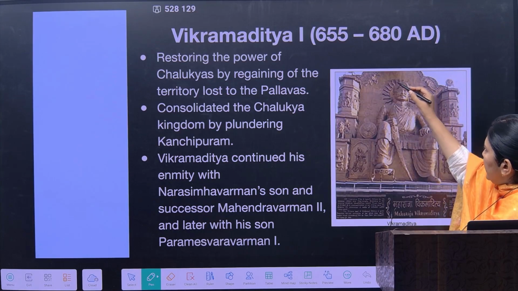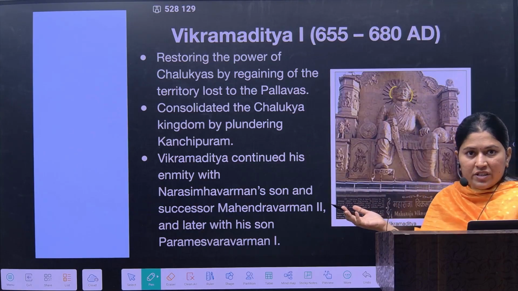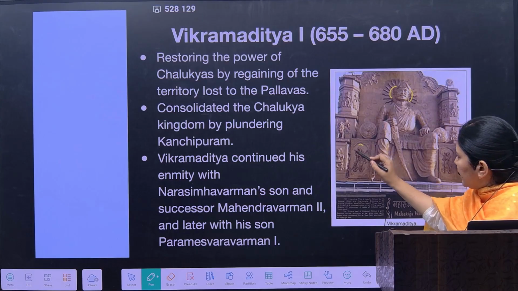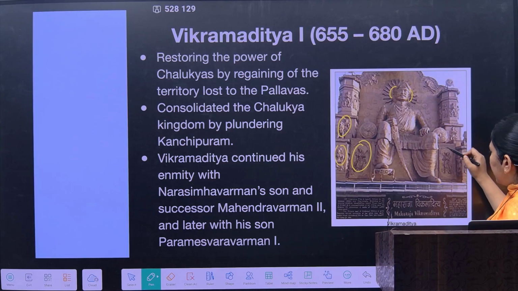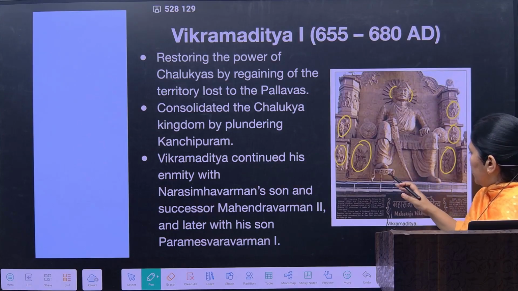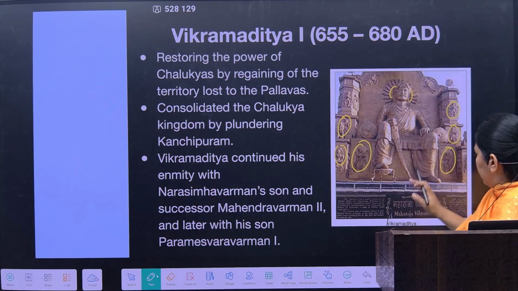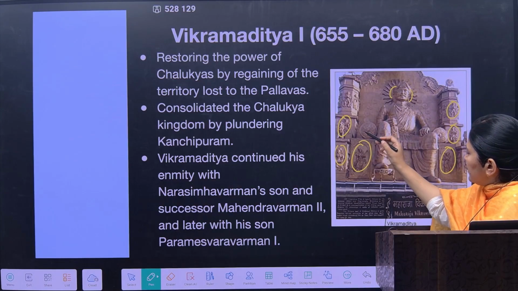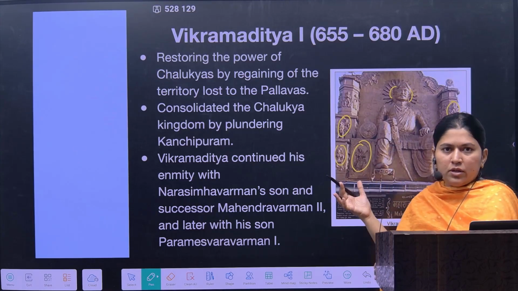Now here you can see through the image itself how Vikramaditya has been sculpted by the sculptors. See the background, there is a sun. It means they are Suryavanshi. They denote themselves as Suryavanshi. After that, see the figurines depicted over here. It tells how rich the revenue collection was during that period. You can see all the ornaments worn on the neck, and also the ornaments on the Singhasan itself. So the revenue condition was quite good during Vikramaditya.